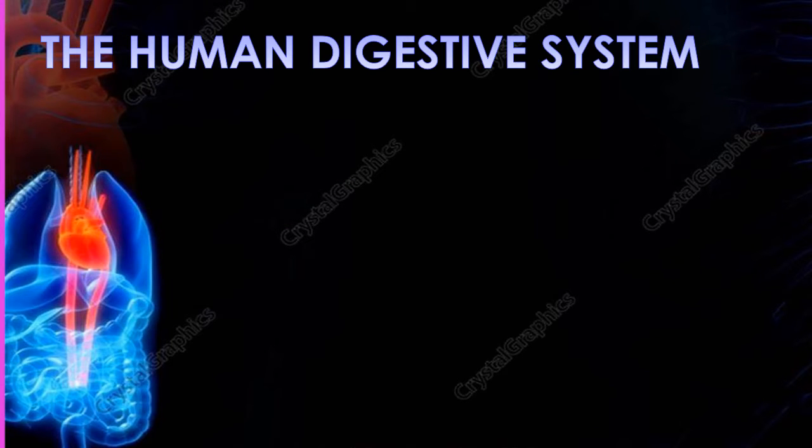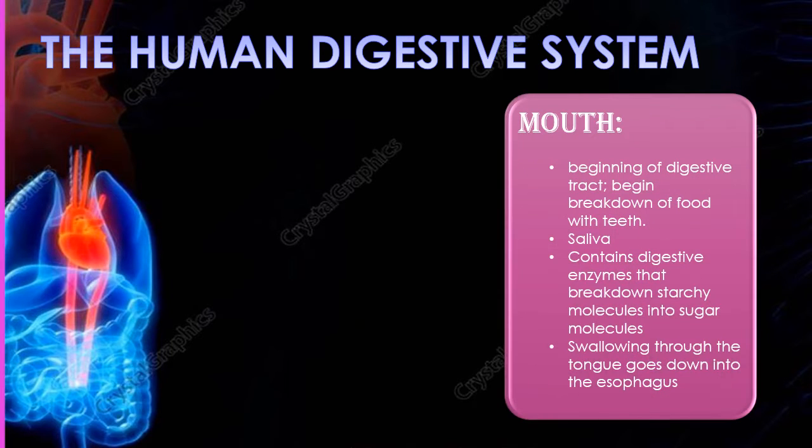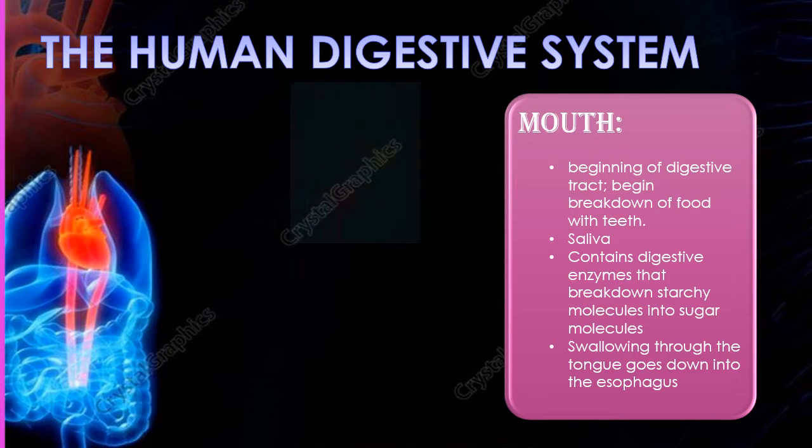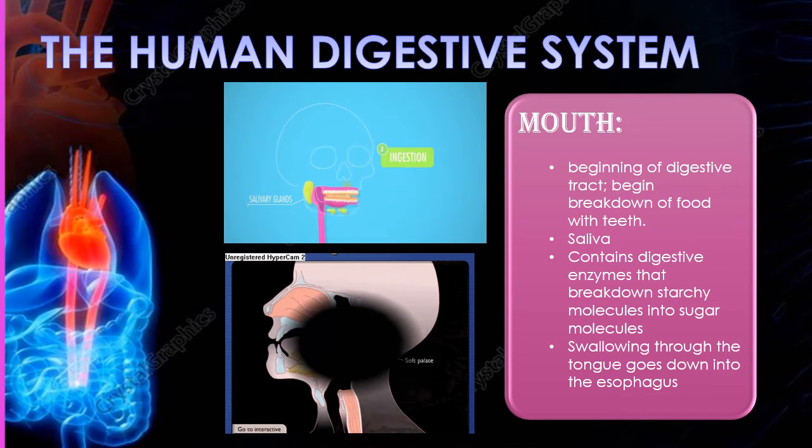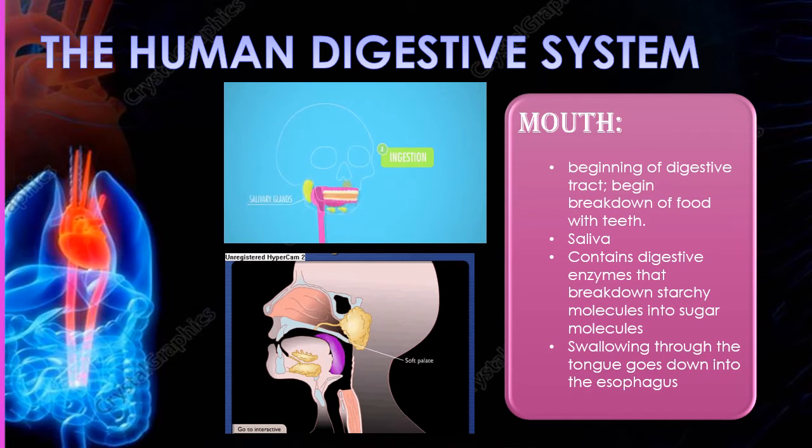The human digestive system starts with the mouth. It is the beginning of the digestive tract, where the food that we eat is broken down into smaller pieces by the chewing action of our teeth. It is mixed with saliva produced by the salivary gland, which contains an enzyme called amylase. Amylase breaks down starch molecules into a soluble sugar molecule called maltose.